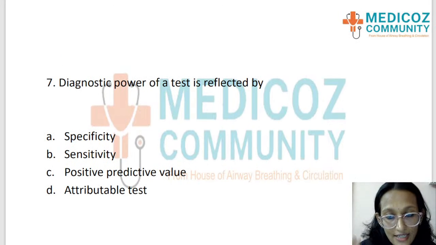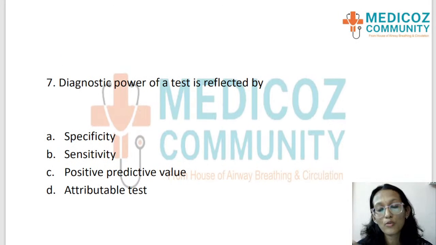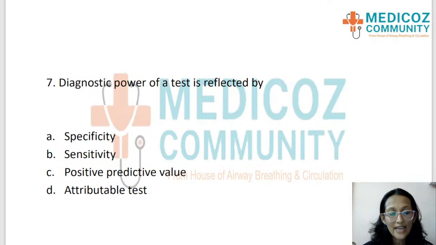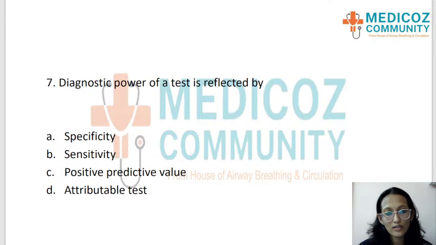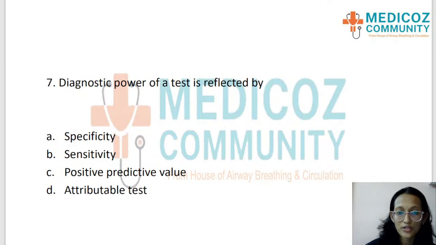Next question is again a direct question from what I have explained till now. The diagnostic power of a test is reflected by option A, specificity, option B, sensitivity, option C, positive predictive value, and option D, attributable test.